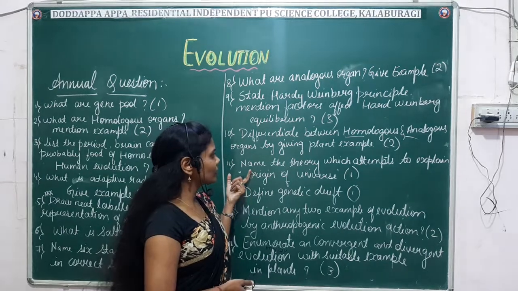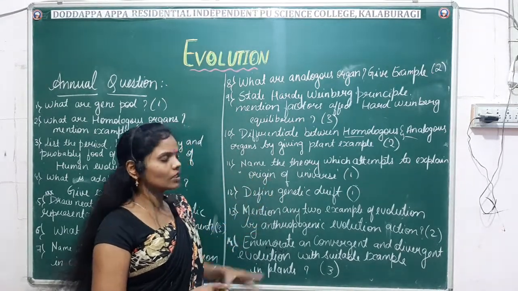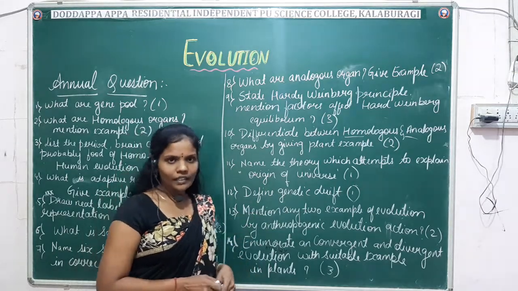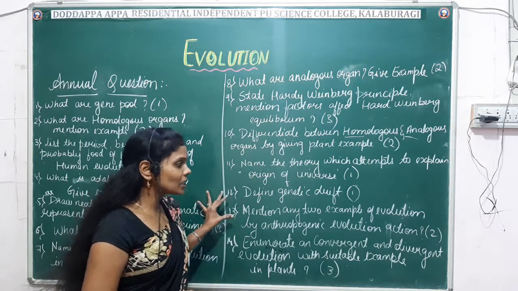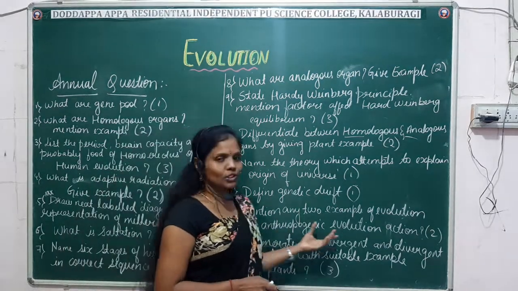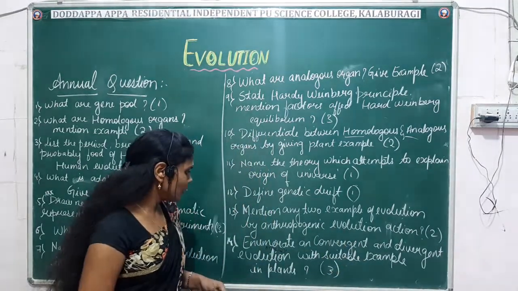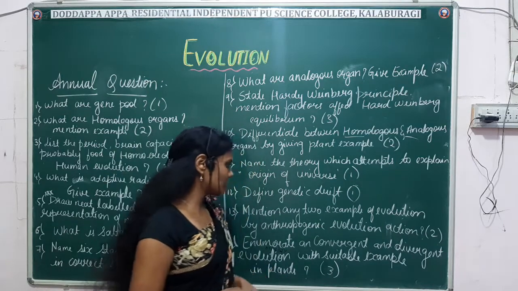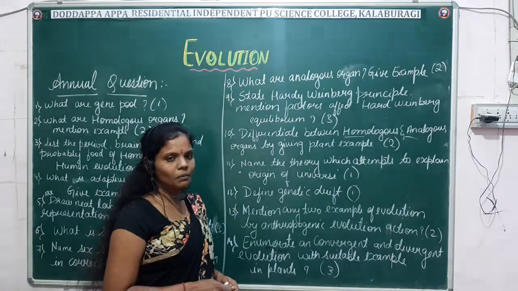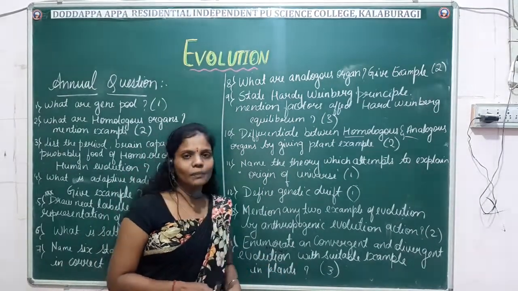Then name the theory which attempts to explain the origin of the universe. So you just have to name the theory and it is asked for 1 mark. Define genetic drift. Again it is also asked for 1 mark. Mention any 2 examples of evolution by anthropogenic action. It is asked for 2 marks. Next, enumerate convergent and divergent evolution with suitable examples in plants. Convergent and divergent evolution in the plants is asked for 3 marks.